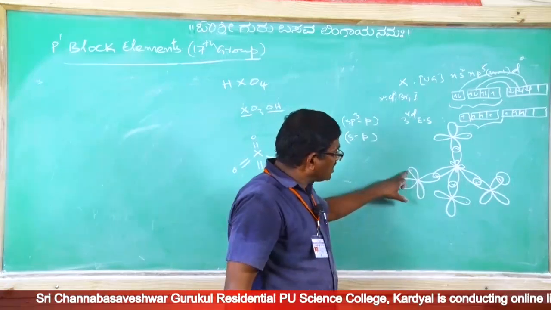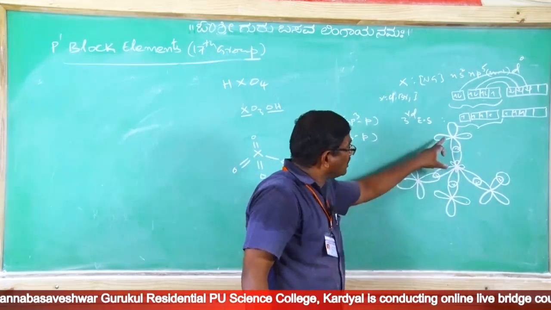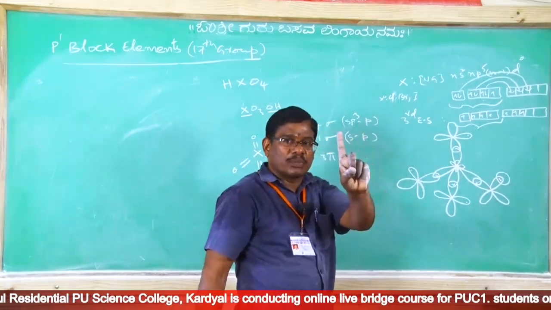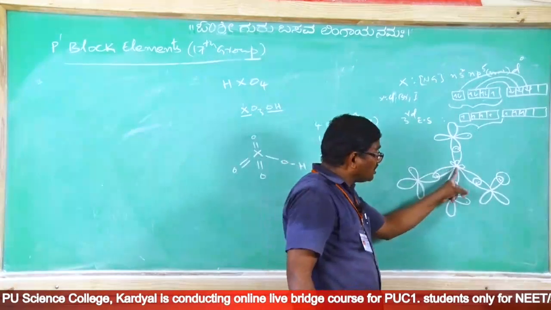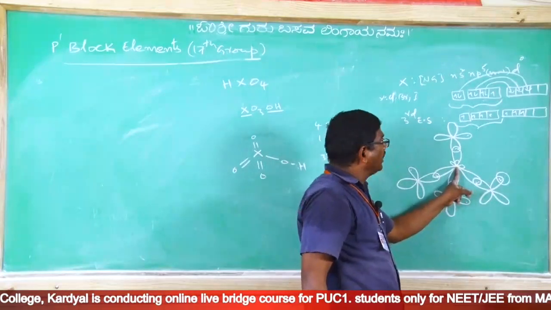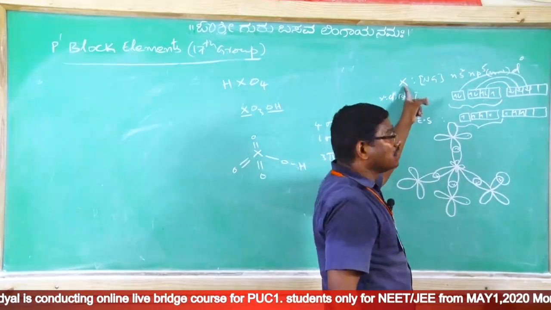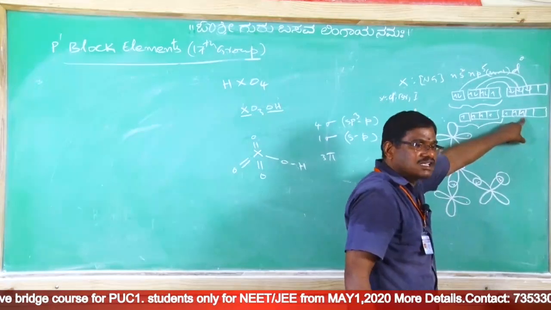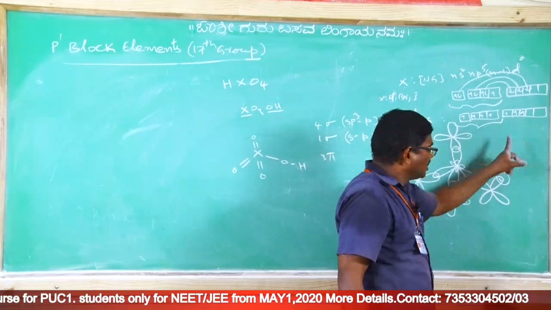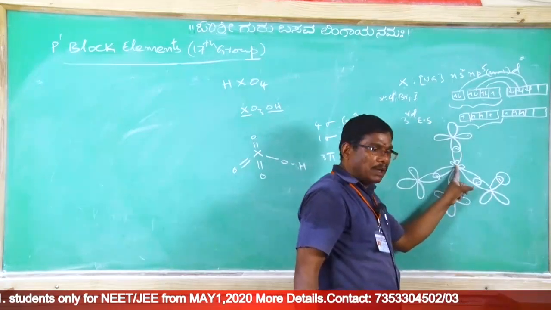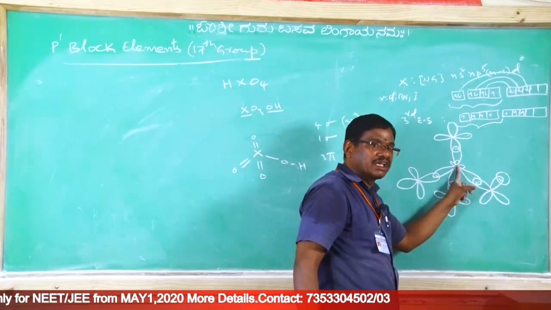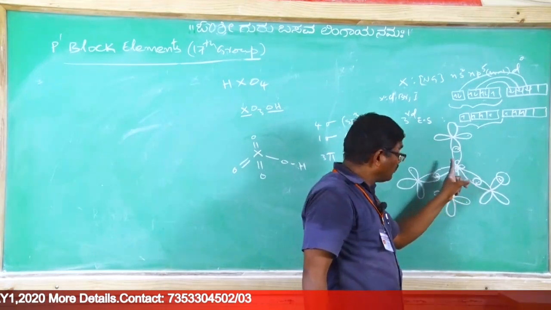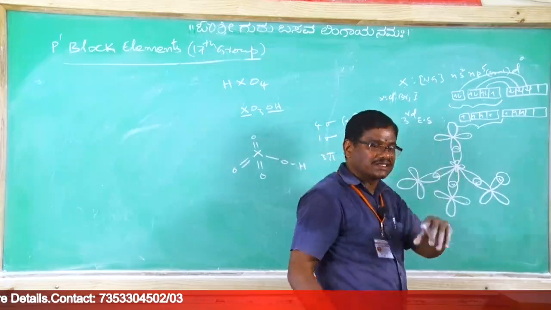Now these 3 oxygen atoms each contribute 1 unpaired electron from the pz orbital. This sp3 hybrid halogen in perhalic acid has 3 unpaired electrons in d orbitals. Every d orbital is a double dumbbell, and drawing it is complex and difficult, so just imagine.